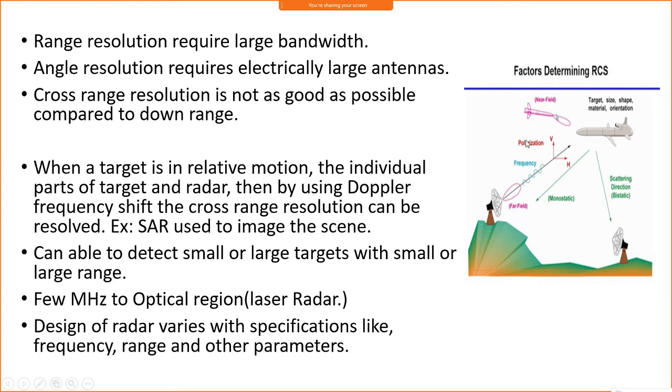This is a very important parameter, because when we transmit the signal, the orientation of the field, whatever the electromagnetic wave you are going to send, will be very important. If it is vertically polarized or horizontally polarized, whenever you send a vertically polarized wave and the target reflects it back, if it is designed for vertical polarization, then it will receive only the vertically polarized wave, so the probability of detection will be very low.